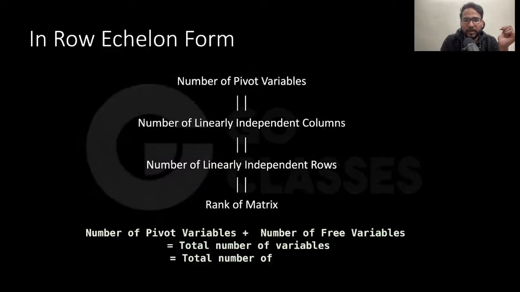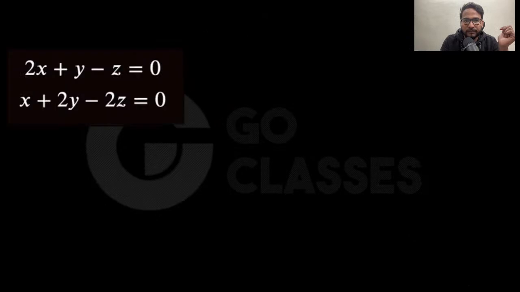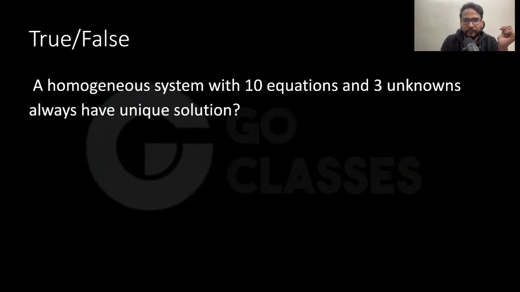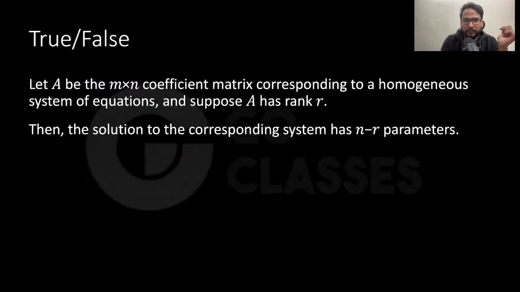Now maybe I have a couple more questions. Let's solve this question. I hope you can see it. They're saying, let A be an m cross n coefficient matrix.